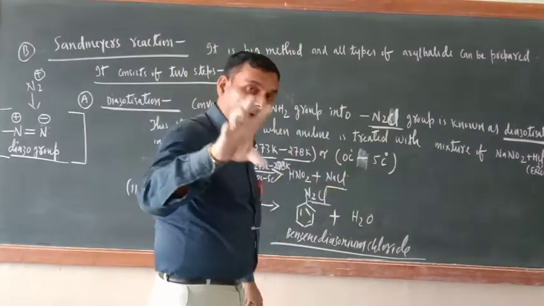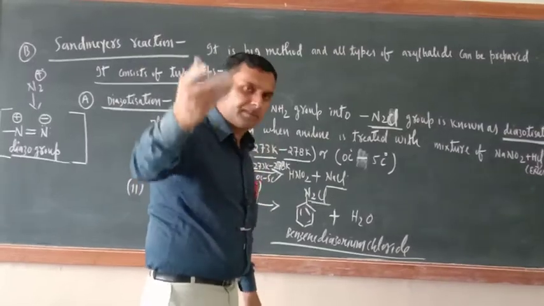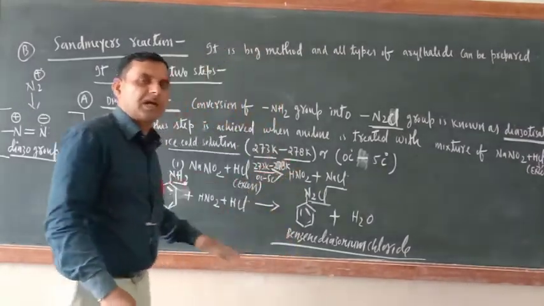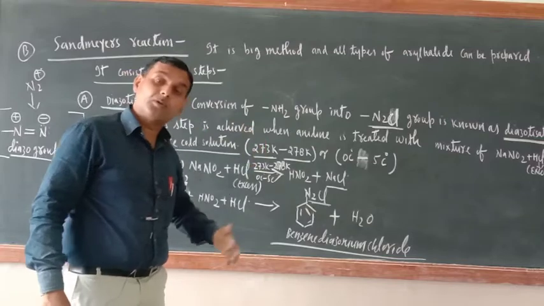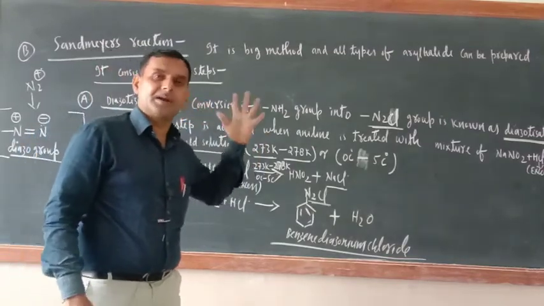For the preparation of iodobenzene, a slightly different method is there, and I will tell you that also. And for fluorobenzene, an entirely different method is there.